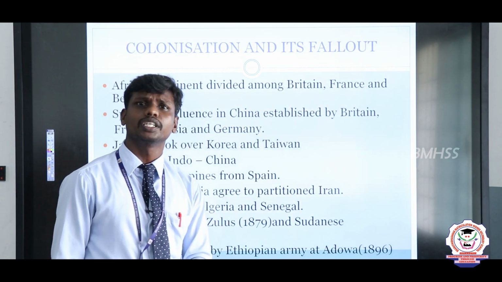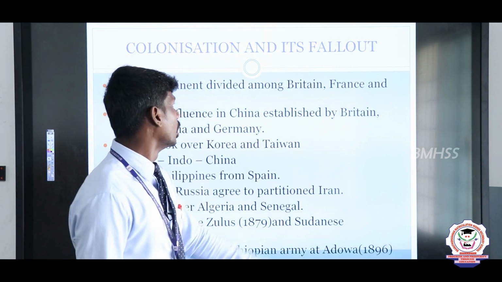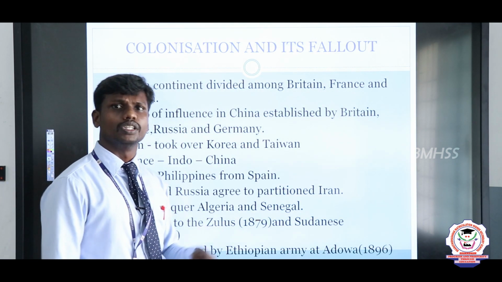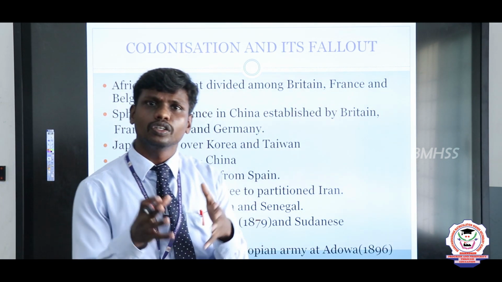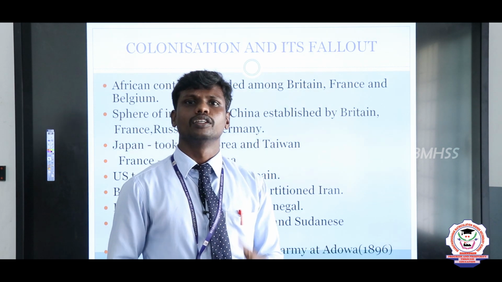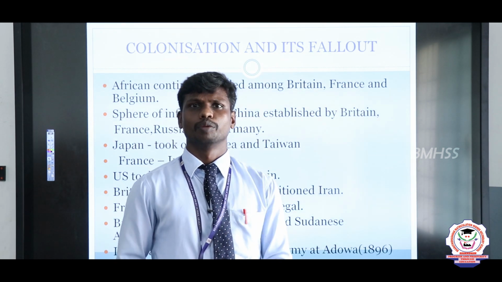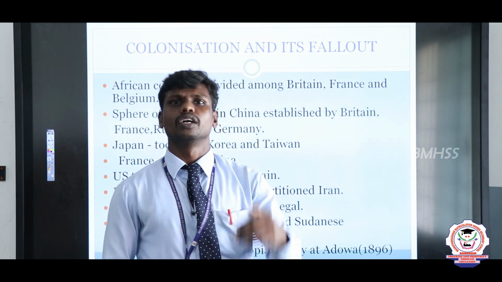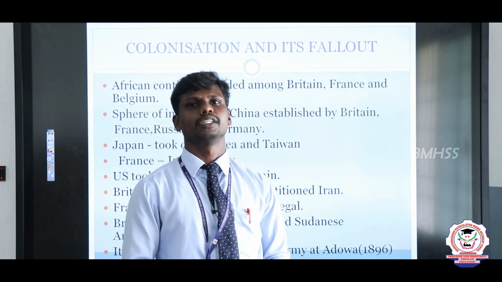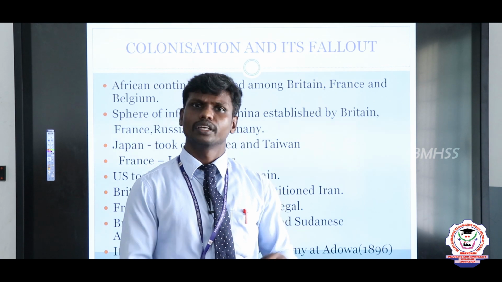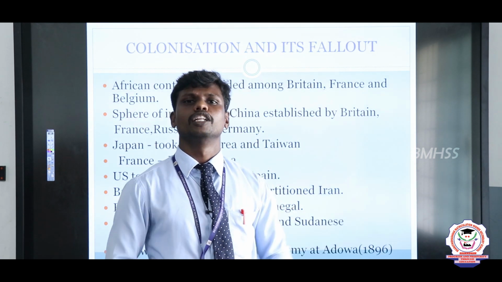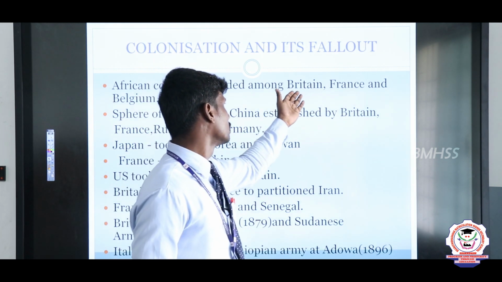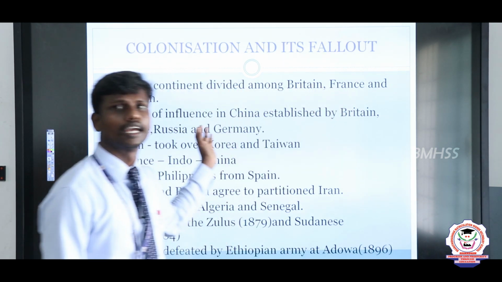The African continent was divided among Britain, France and Belgium. These three countries wanted to capture the whole African continent from the very beginning, but it changed. Why? Because Germany and Italy also started getting involved in capturing the African continent. So they got a few places in Africa, but most of the places were held by Britain, France and Belgium.